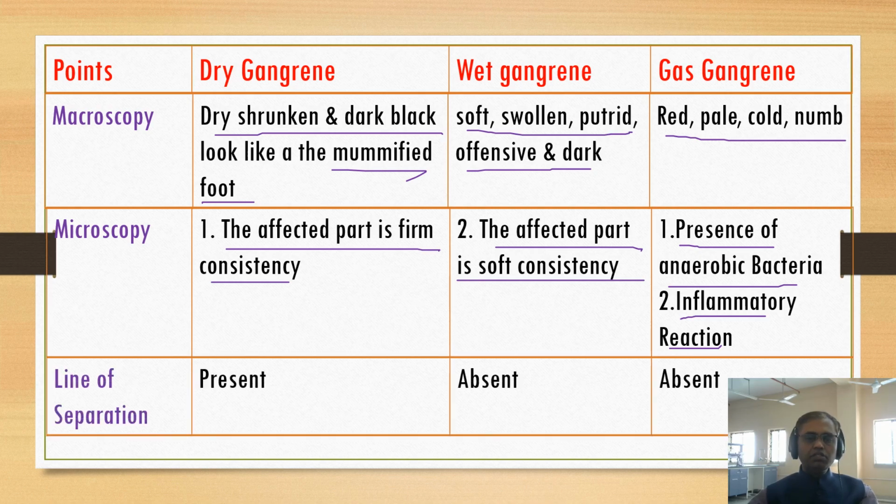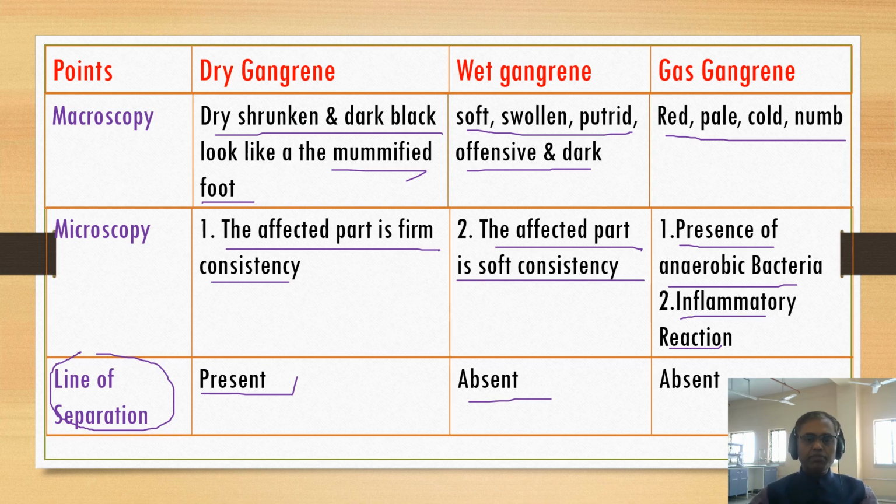And a very important clinical finding is the line of separation. So the line of separation is present in case of dry gangrene, whereas it is absent in case of wet gangrene and gas gangrene. Very important for the MCQ.